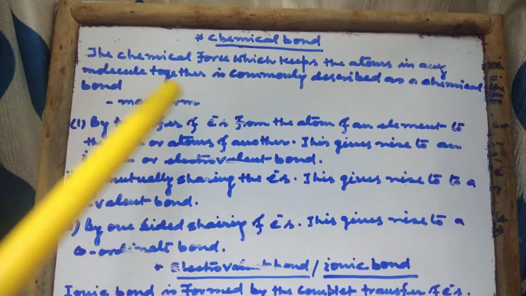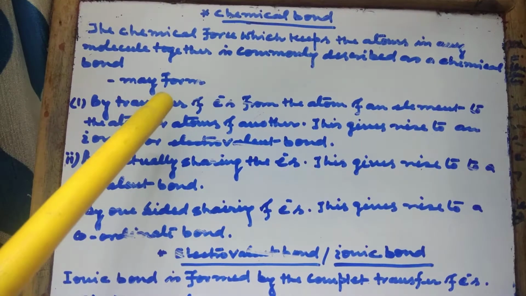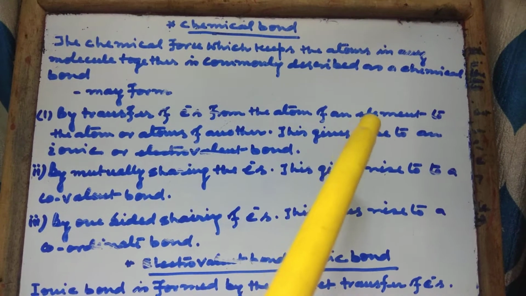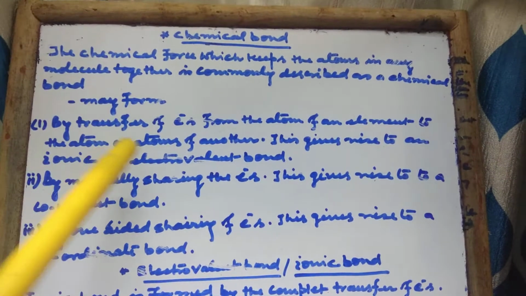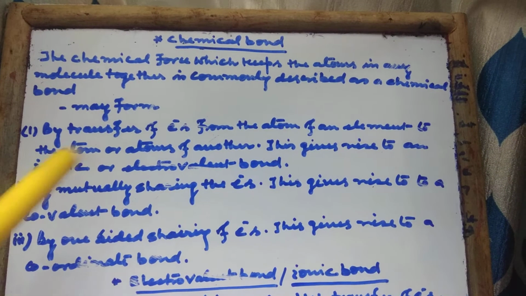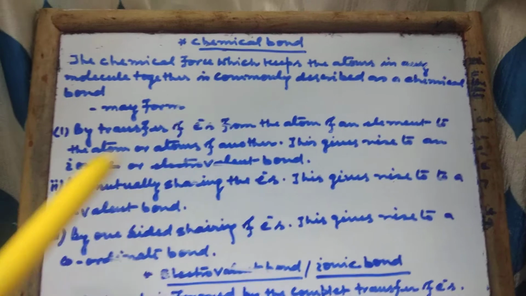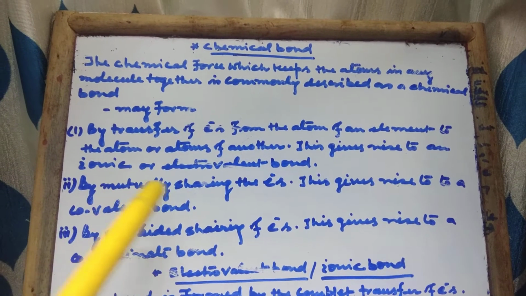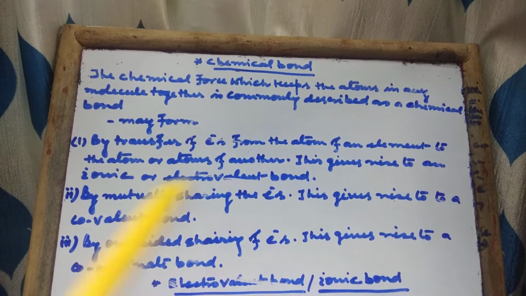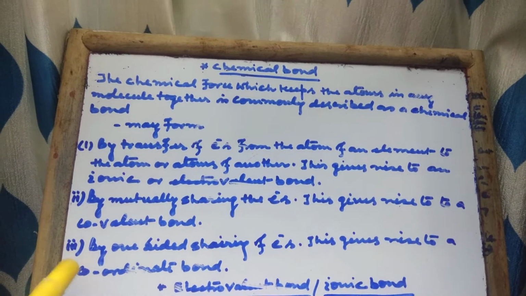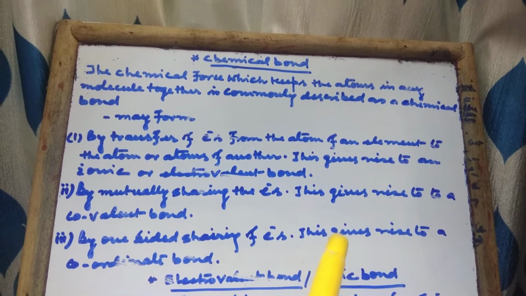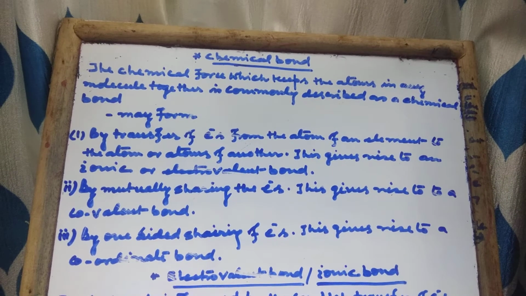A chemical bond may form, first, by transfer of electrons from the atom of an element to the atom or atoms of another. This gives rise to an ionic or electrovalent bond. Second, by mutually sharing the electrons, this gives rise to a covalent bond. Third, by one-sided sharing of electrons, this gives rise to a coordinate bond.